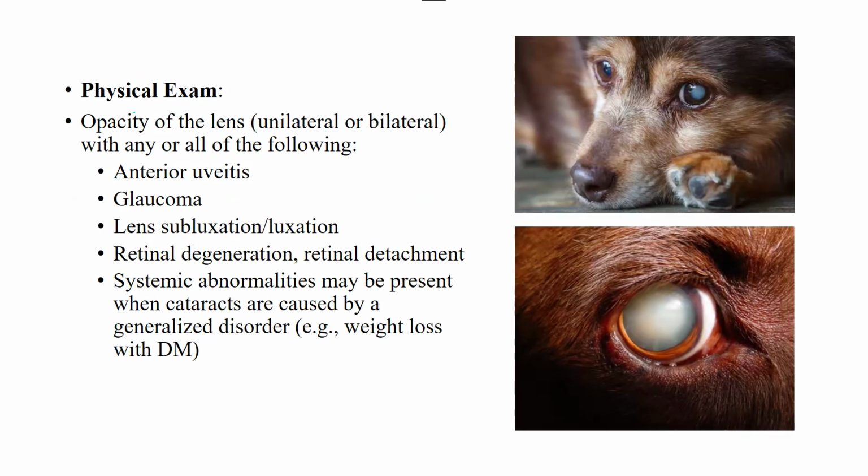On physical exam, you are going to see the opacity of the lens, unilateral or bilateral, with all or any of the following, because I have told you that these are all risk factors or concurrent diseases that are going to come with the cataract. So you are going to have anterior uveitis, glaucoma, lens subluxation or luxation, retinal degeneration and detachment, and systemic abnormalities, like weight loss with diabetes mellitus. Any of these can happen along with the opacity of the lens.